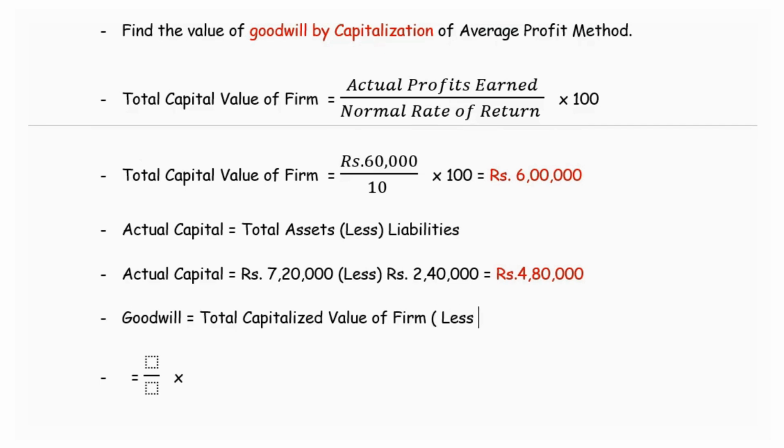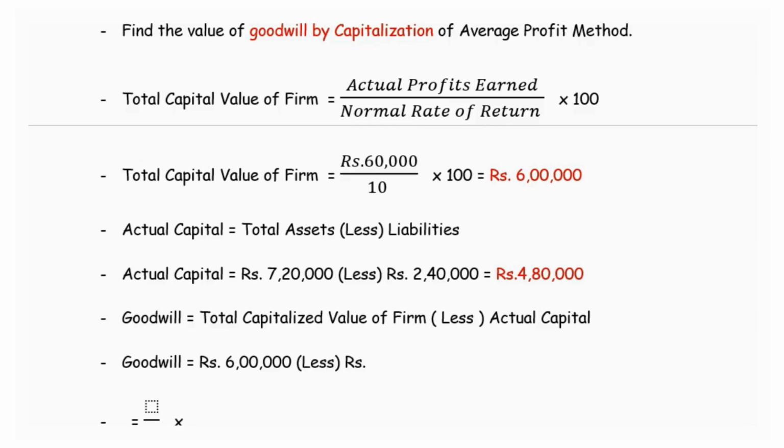From this we have to deduct the actual capital. That means we have arrived at the capitalized value of the firm as 6 lakhs. From this we will deduct the actual capital of 4,80,000 to get the goodwill, that is 1,20,000. This is how the goodwill is to be estimated based on the capitalization of average profit method.